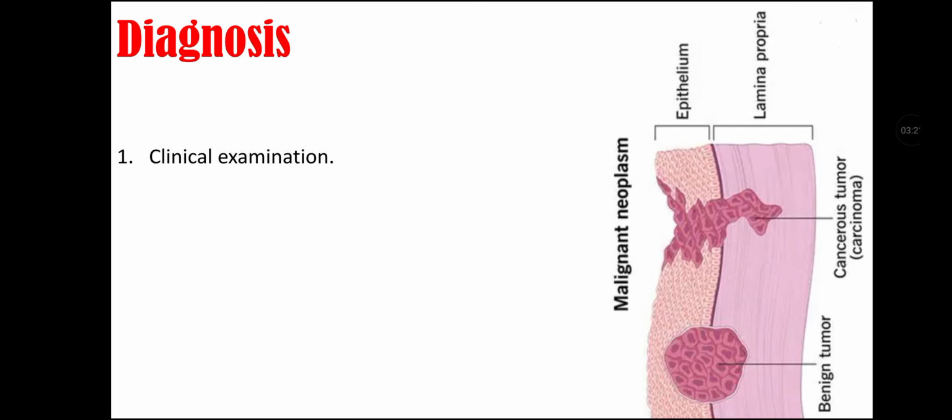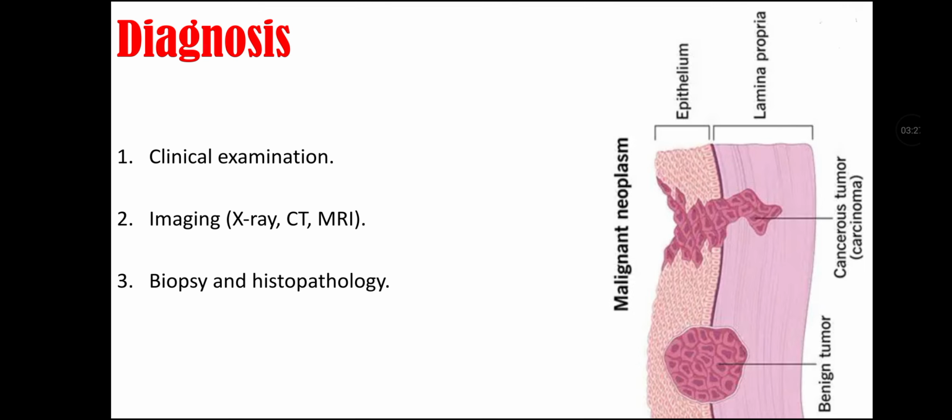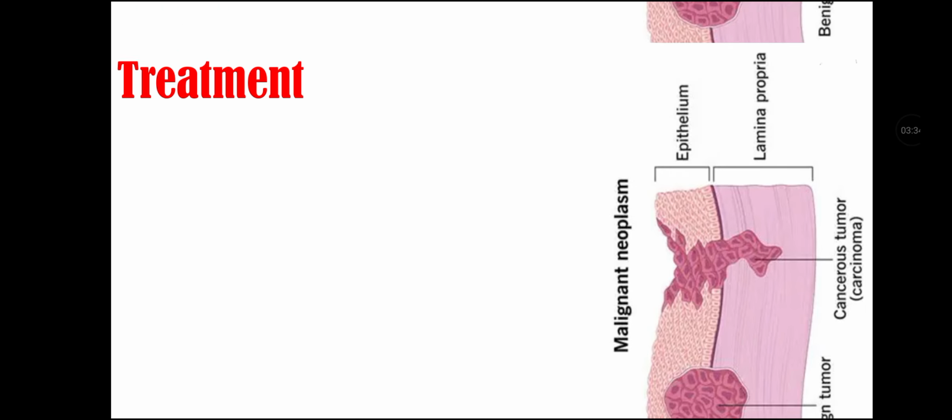Diagnosis of neoplasia. First we do clinical examination. Second we can do imaging that may include X-ray, CT, or MRI. And third we can do biopsy and histopathology. And we can also do molecular and genetic testing for neoplasia.